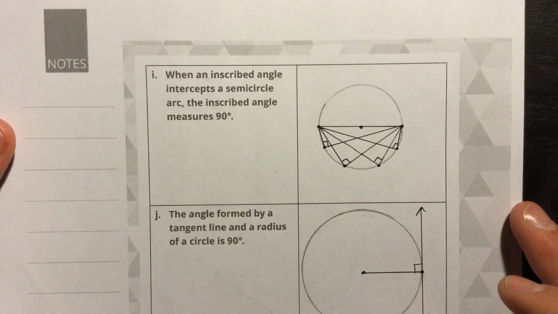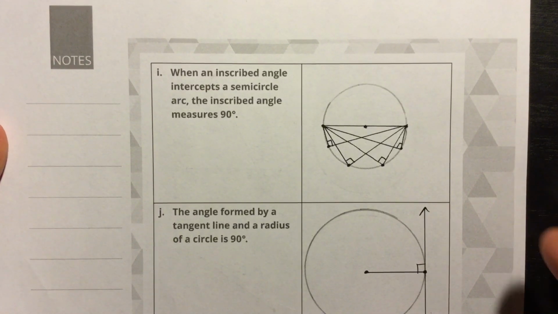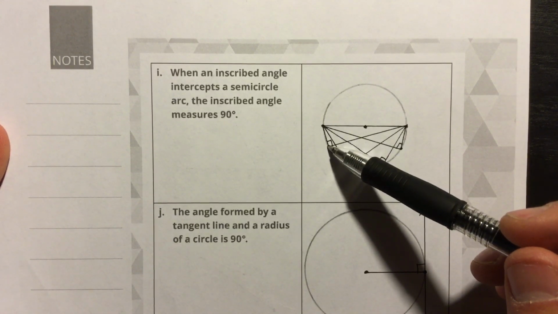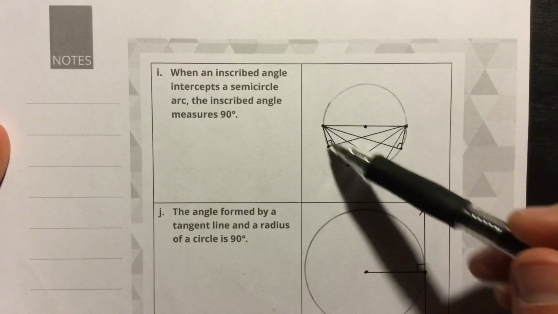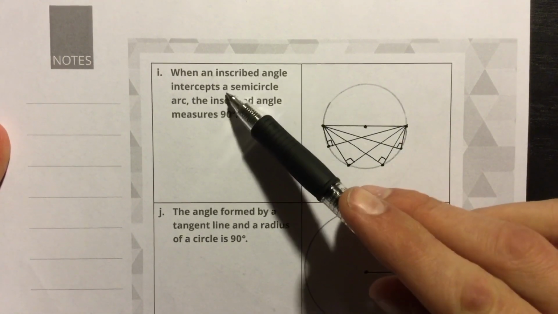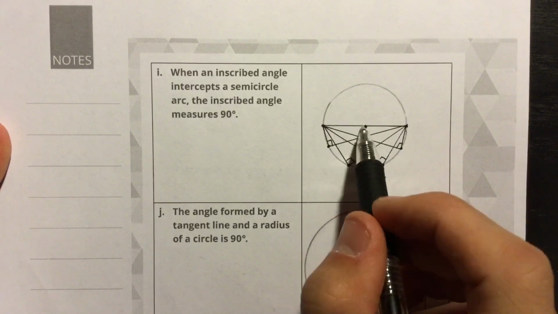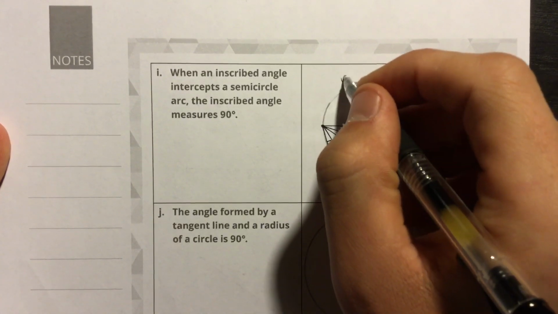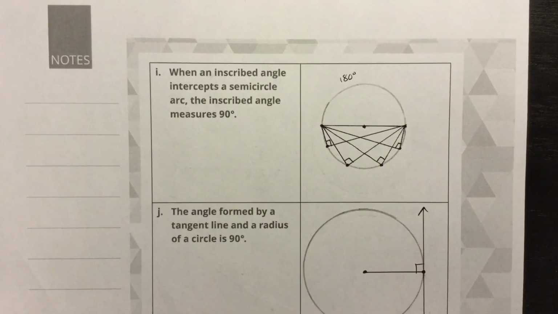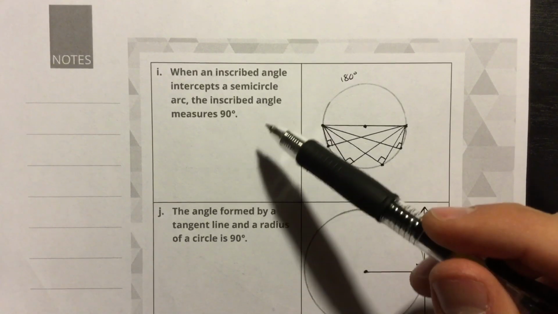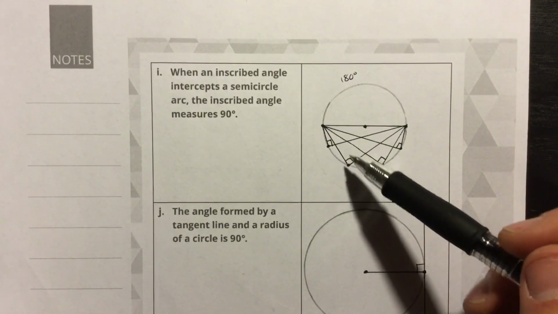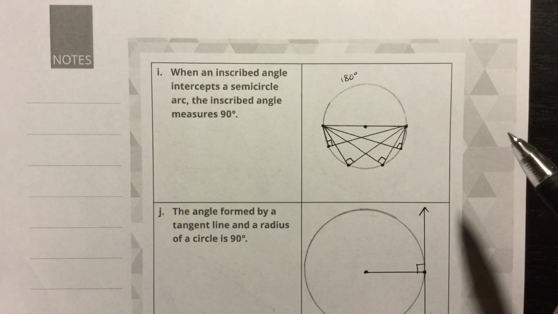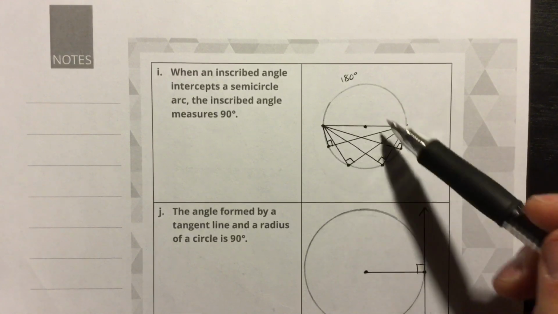When an inscribed angle intercepts a semicircle arc, the inscribed angle measure is 90 degrees. An inscribed angle has its vertex on the circle and its two sides are chords. Here you can see I made my circle and cut it in half. This is a semicircle arc measuring 180 degrees, half of a circle. That all makes sense. The inscribed angle measure is 90 degrees. Because we're making this assumption, I marked all of these angles with the little 90-degree angle box that we know and love. That is our assumption, and this is how you can show that.